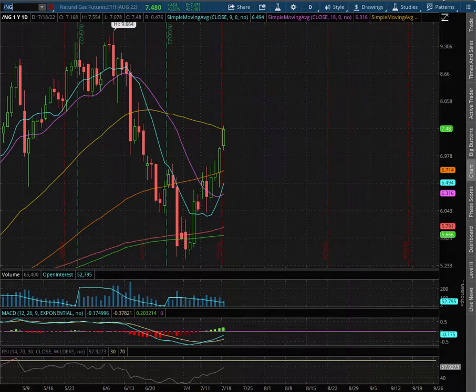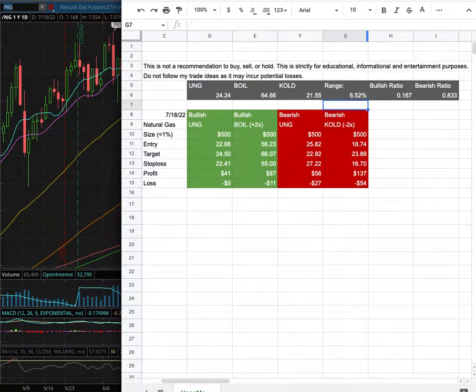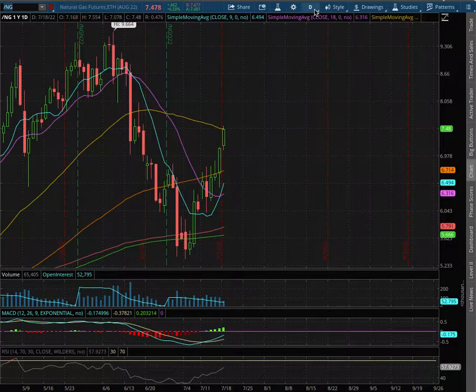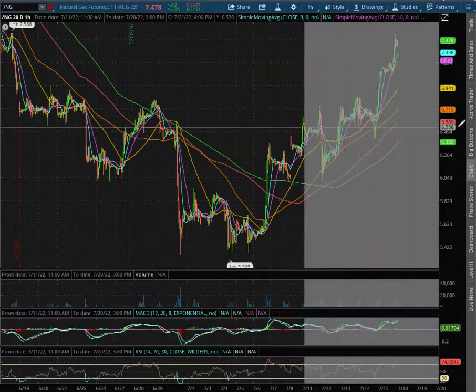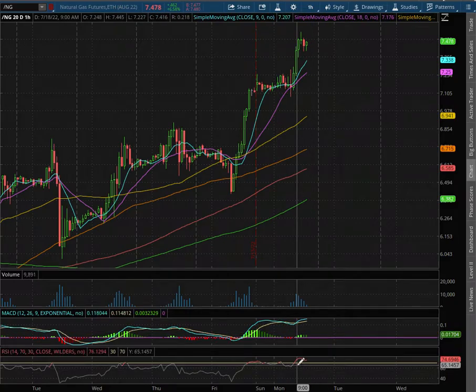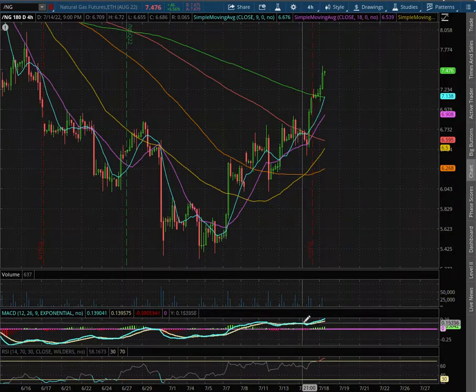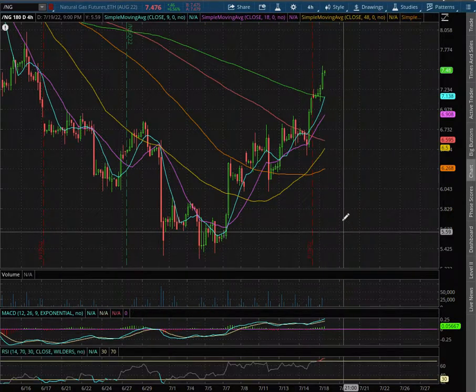Natural gas. In this video, we'll be going over my trade idea of the week in the day-by-day probability model. So let's start off with the technical analysis on the 1-hour chart. We are in positive MACD. We're at overbought levels with the RSI. With the 4-hour chart, we are in positive MACD and at overbought condition with the RSI.